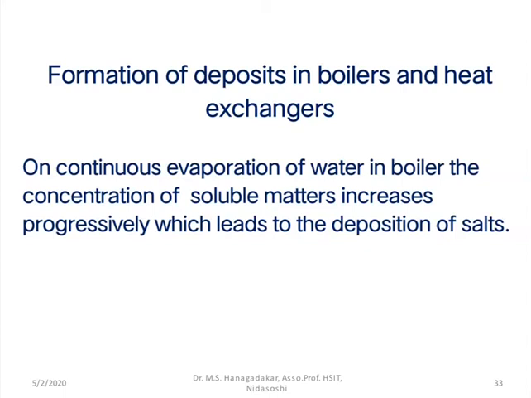As the boiling point of water is much lower than that of the impurities present in it, the concentration of the salts progressively increases inside the boiler. When the impurities reach a saturation point, they come out in the form of precipitate. Hence, the dissolved solids present in the water come out in the form of precipitate.